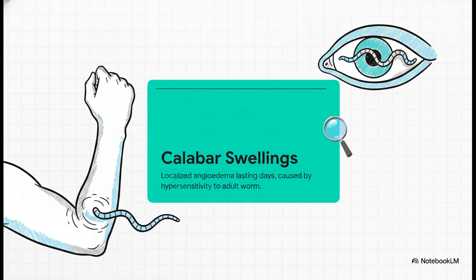The hallmark sign is Calabar swellings. These are localized, totally transient patches of intense swelling on the arms or legs, and they're actually caused by a hypersensitivity reaction to the adult worm itself. And of course, the most terrifying but absolute classic sign is when the adult worm literally migrates straight across the subconjunctiva of the patient's eye.